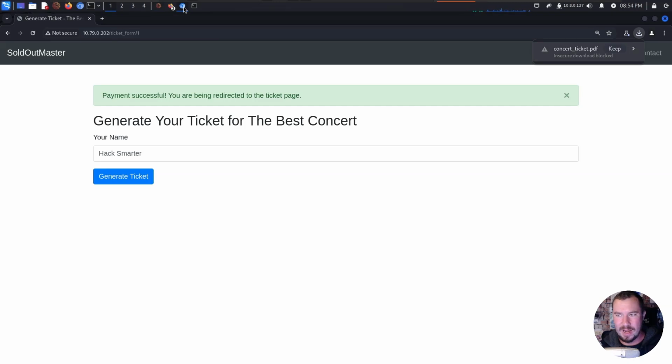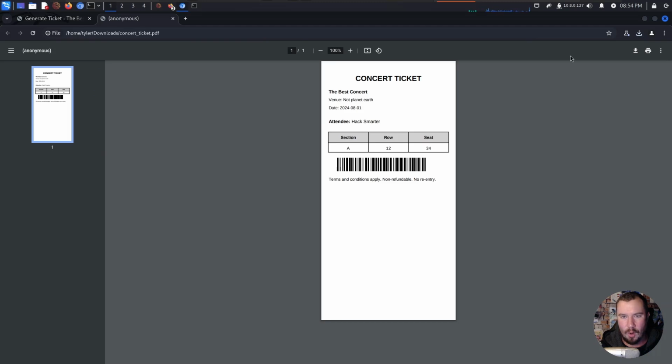And nothing happened there. If we jump over to this, we have an insecure download block, but we're going to keep the insecure download, and we are receiving a concert ticket as a PDF. So let's open this up.